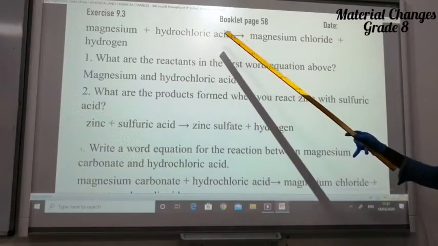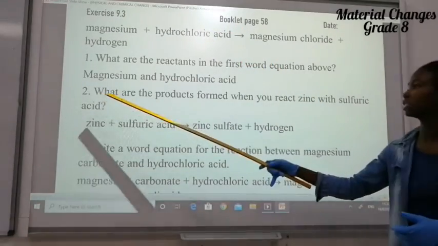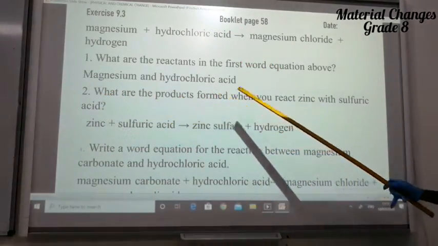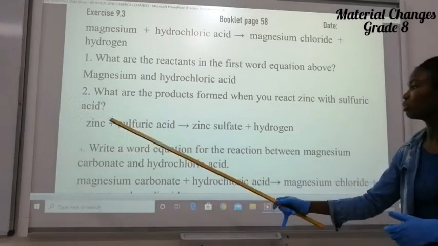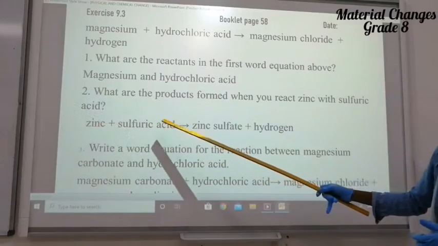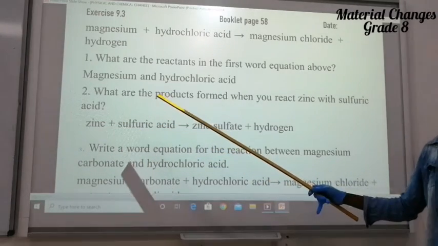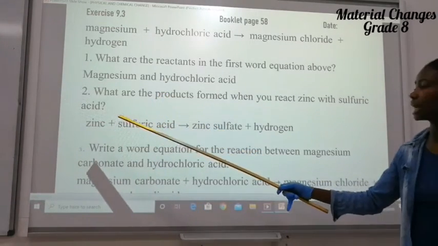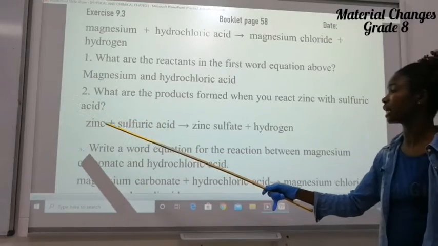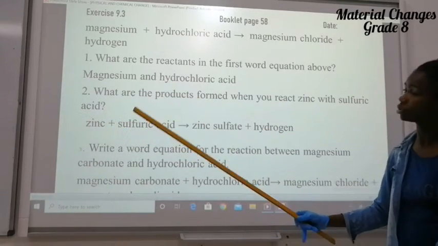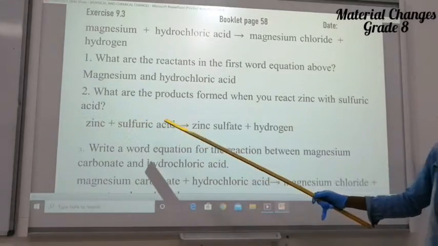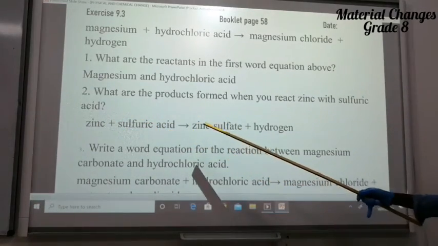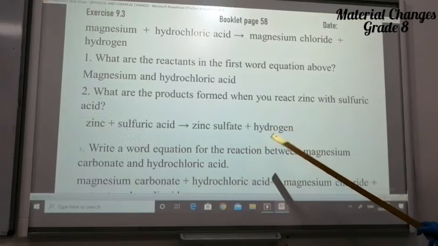Now the second question says, what are the products formed when you react zinc with sulfuric acid? As we have seen, we added zinc plus hydrochloric acid, though. For this equation, zinc plus sulfuric acid will react to give zinc sulfate plus hydrogen.